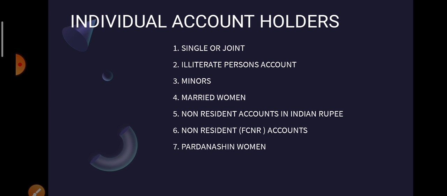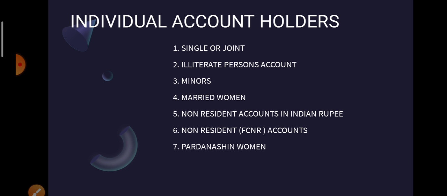And the last category of individual account holders is Pardanashin women. Now, Pardanashin women are something that is not related with any religion. For example, Muslims have burqa or Hindus have parda. If you go to Rajasthan or Haryana, you will find that the women cover their face with a parda or mask.